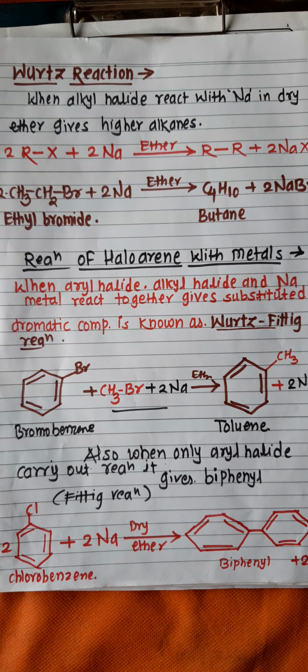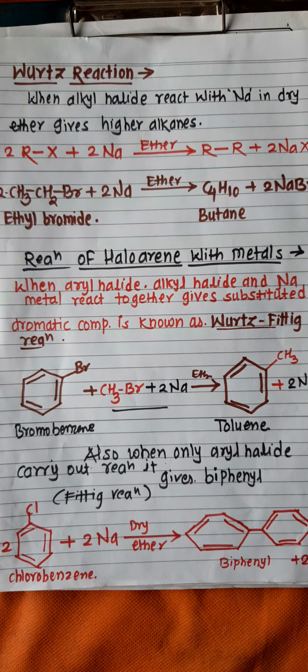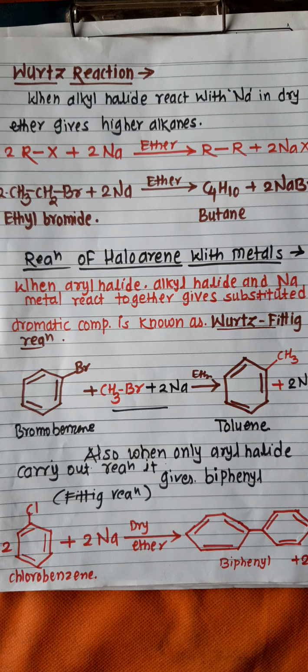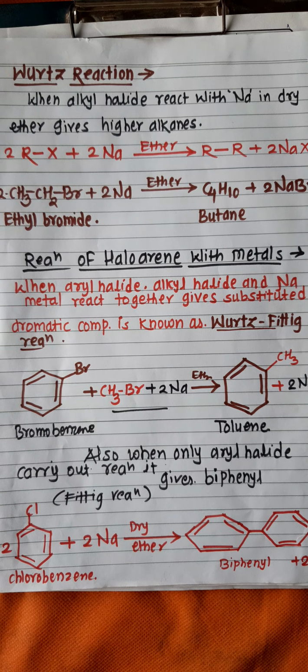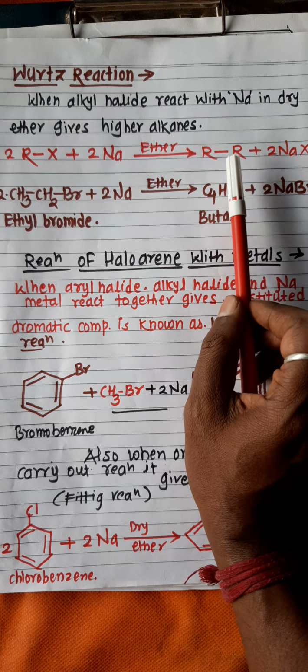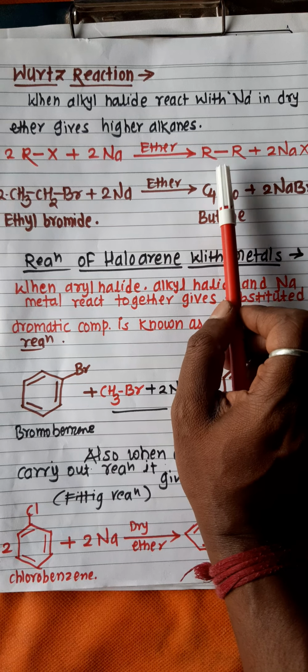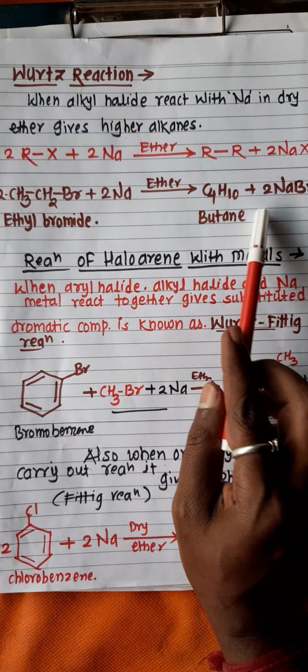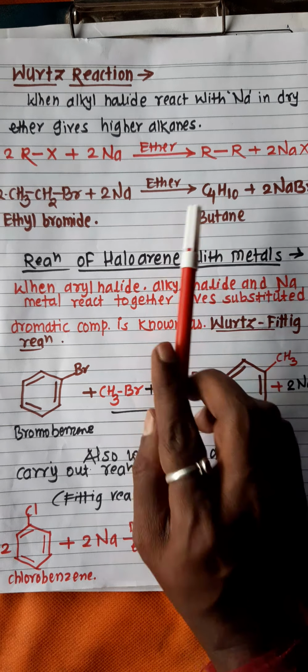What happens here? The alkane is formed containing double the number of carbon atoms of the alkyl halide. Therefore it is called a coupling reaction. Generally here both alkyl groups are coupled together. Here the R-R alkyl groups are coupled together. Therefore they form double the number of carbon atoms. Okay, here there is formation of butane in this reaction.